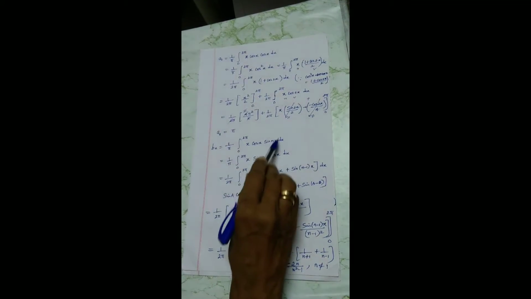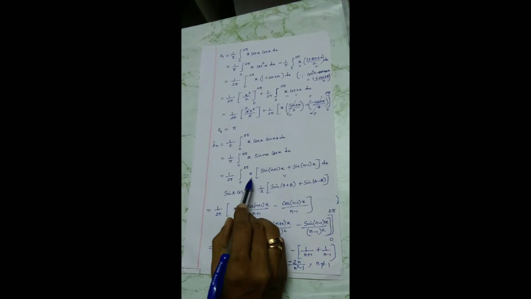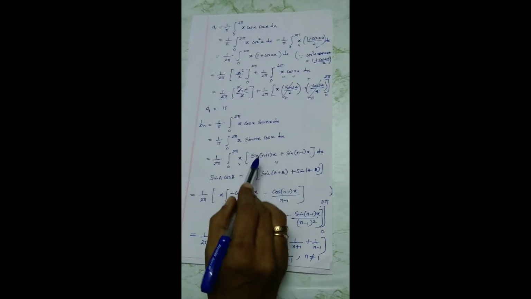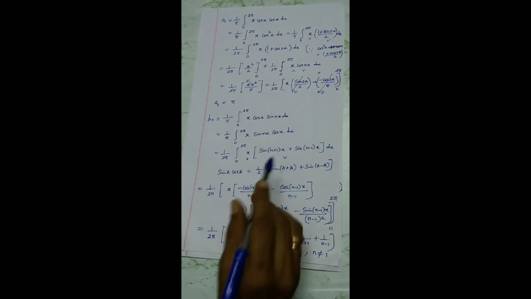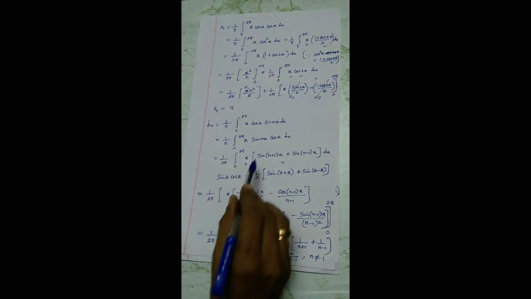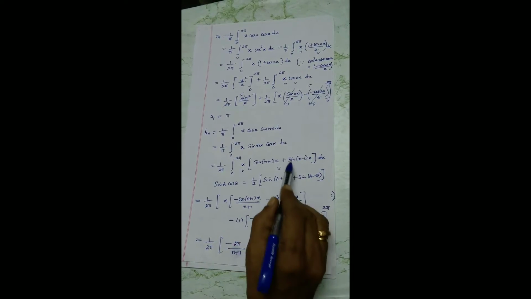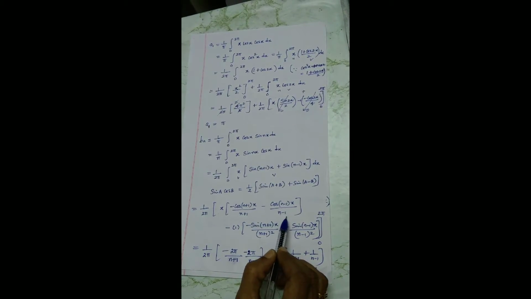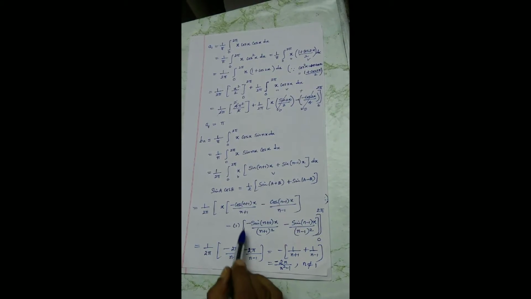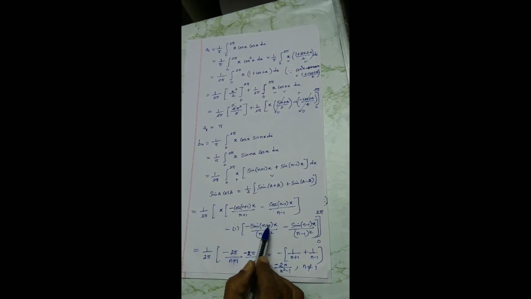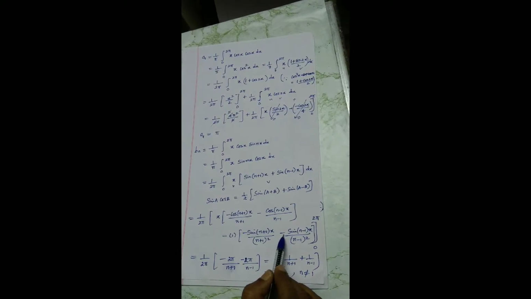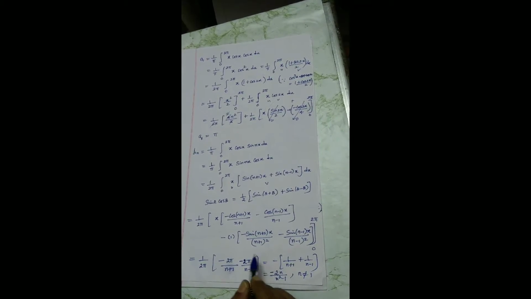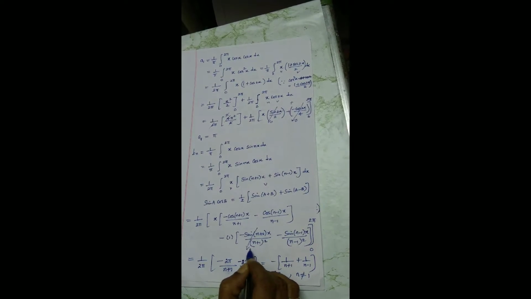So next, Bn. You know the formula for Bn. Substitute and use the trigonometric formula, sin A cos B, sin sum plus sin difference. Yes, this is a formula. This is u and this is v. I am using Bernoulli's formula: x as it is, the integral of sin is minus cos (n plus 1) x by (n plus 1), plus integral sin minus cos (n plus 1), minus derivative of x is 1, integral cos minus sin, same thing, denominator whole square, integral cos sin, the minus symbol preserved as it is, sin of (n minus 1) x. These two are completely 0 by default, both lower and upper limit being integer multiples of pi.